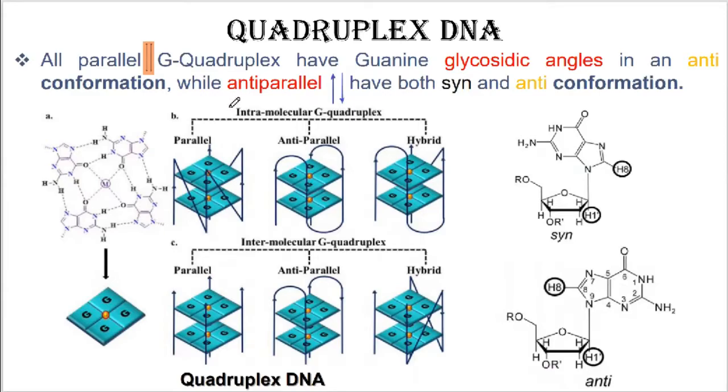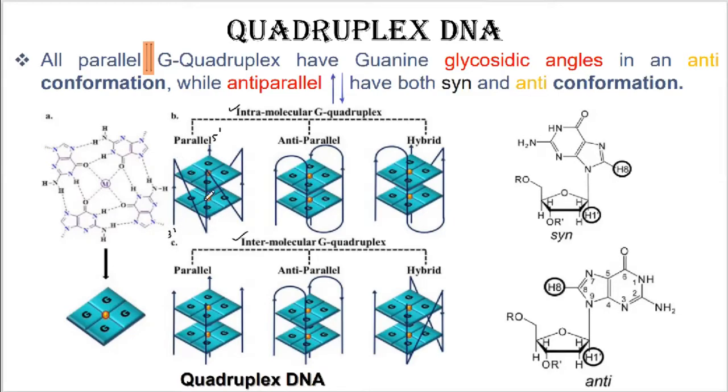One is intramolecular quadriplex, another one is intermolecular quadriplex. In the case of intramolecular quadriplex, there is a single DNA molecule. This would be the 3', this would be the 5'. This is the 5' strand of the DNA, and this is the 3' strand of the DNA.